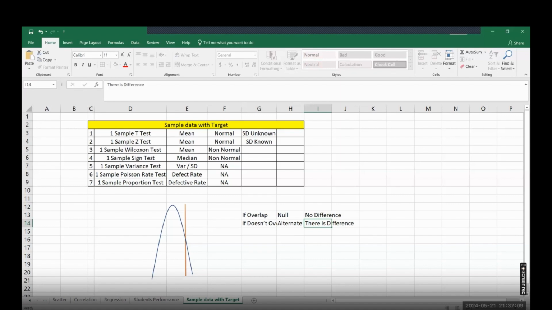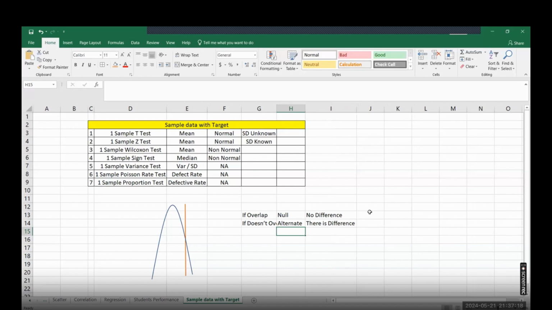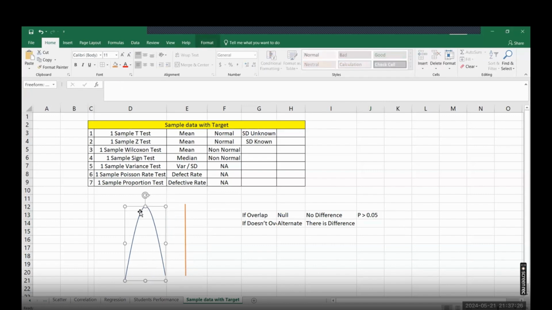All right. So if it does overlap, it's a null hypothesis, like this case. Whenever you see a null hypothesis, null means your p-value will be greater than 0.05. Because you have multiple data points, the center line will be the average value and the data distribution will be shown like this.